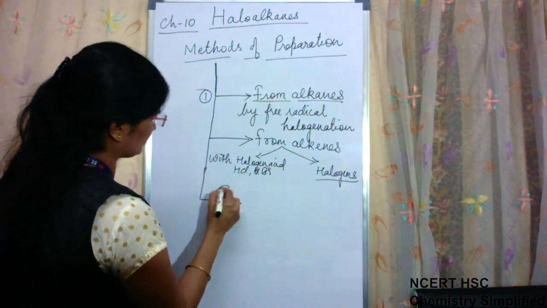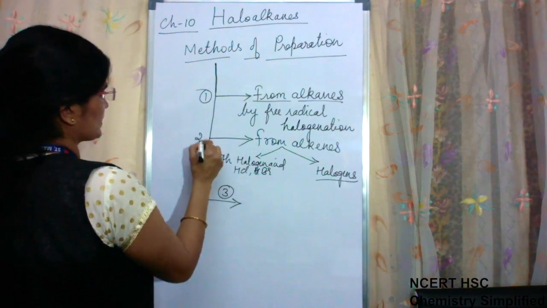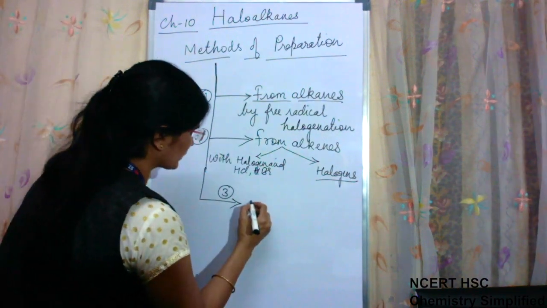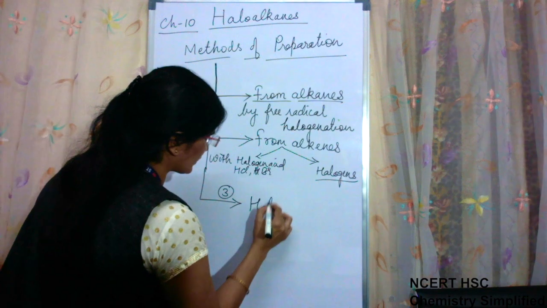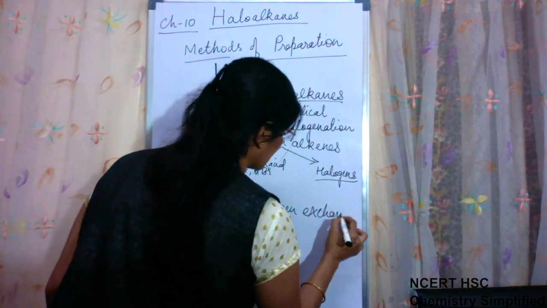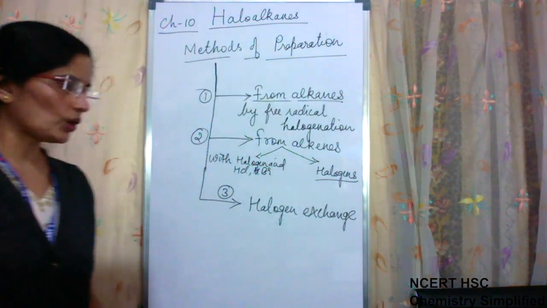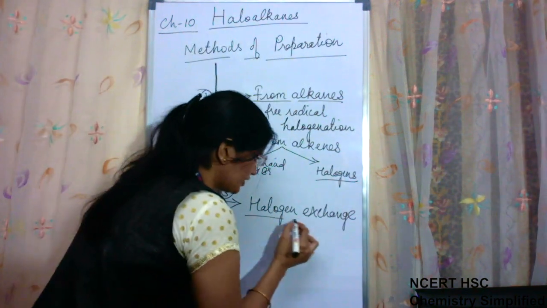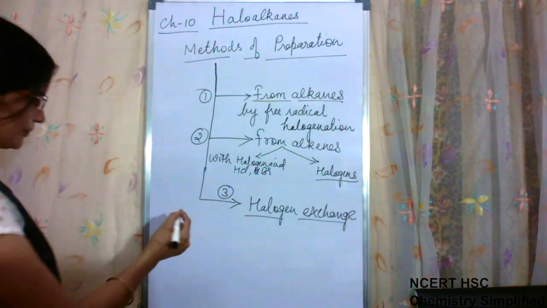Third method, halogen exchange method. Now, why we need to use this, I will discuss later.